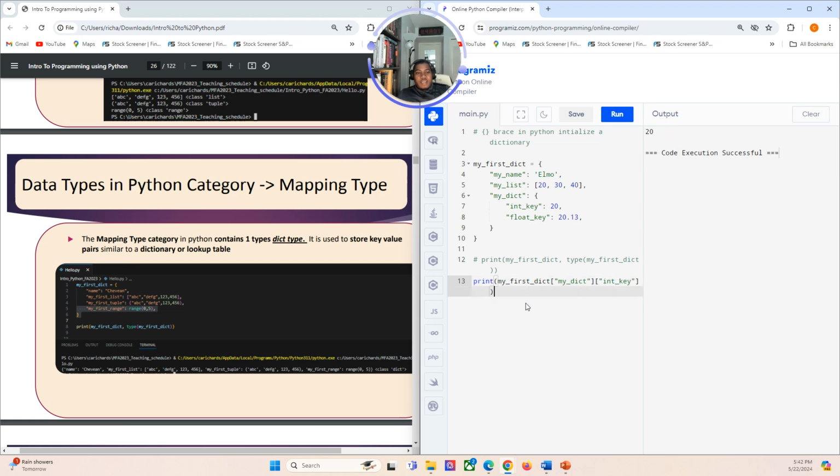If I needed the int key, I'll type in int key. Okay, so we looked at creating and initializing a dictionary, which is the only mapping type, right? So we map these key value pairs. And we've looked at accessing these key value pairs. How about updating? What if I need to update the dictionary? What if I need to update the float key? Let's say I need to update my name to a new name, Bert. Okay, let's look at updating.